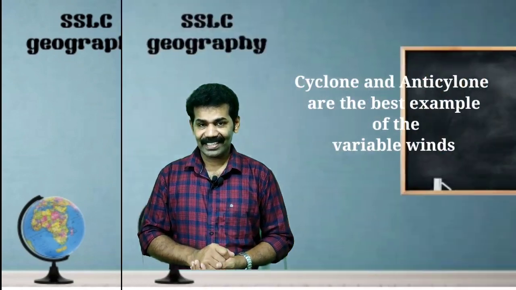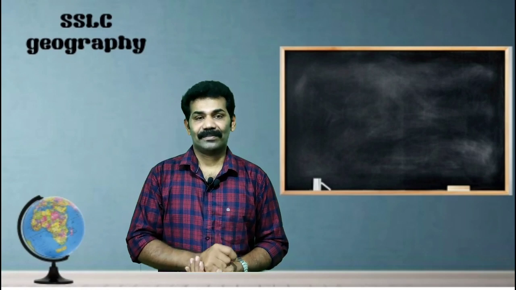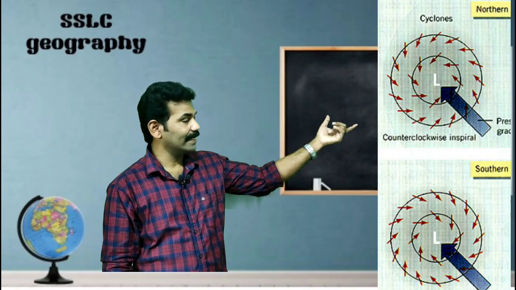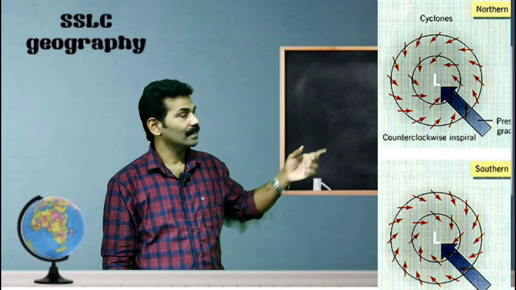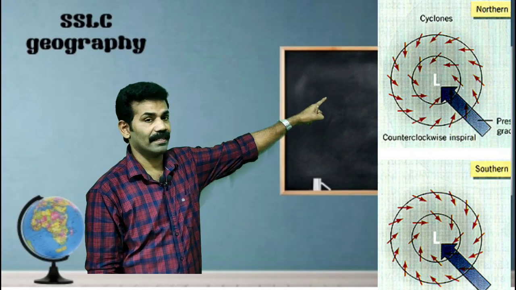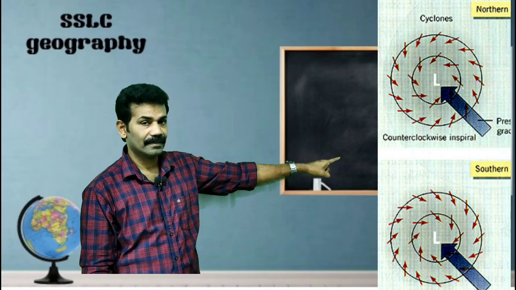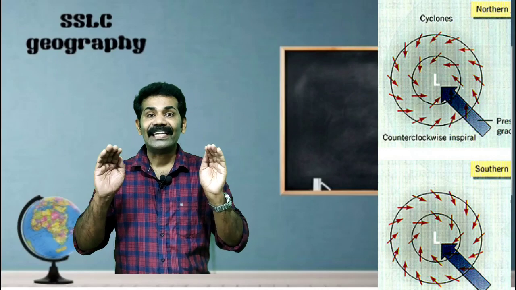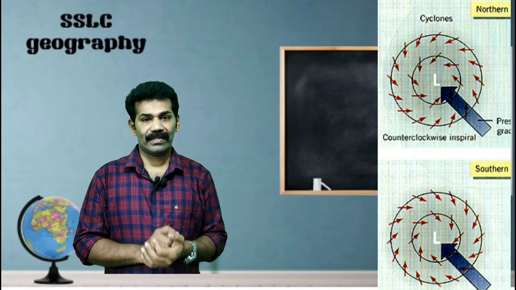Let us discuss that one by one. What is a cyclone? The first variable wind is the cyclone. You can see two pictures of cyclone winds. The first picture shows a cyclone in the northern hemisphere. The second picture shows one in the southern hemisphere. The direction of the cyclones is not the same in the northern and southern hemispheres.